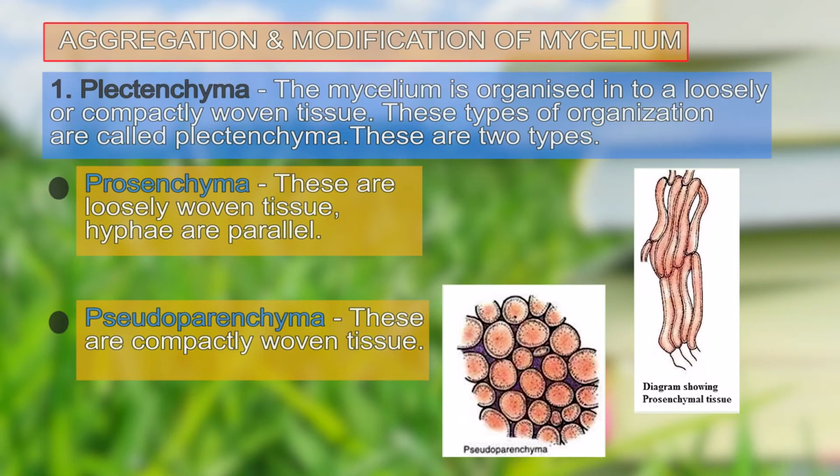Here we can see the picture of the pseudoparenchyma, where the cells, or the hyphae, are compactly placed to one another. Now, why is this pseudo? Because this is not a true parenchyma, what we find in the plant cells.